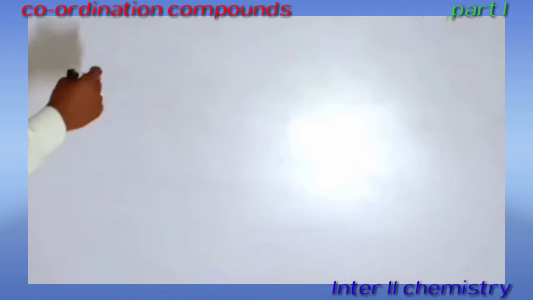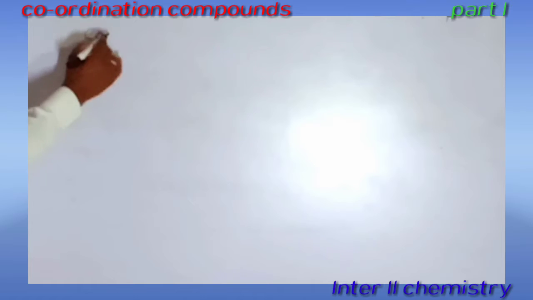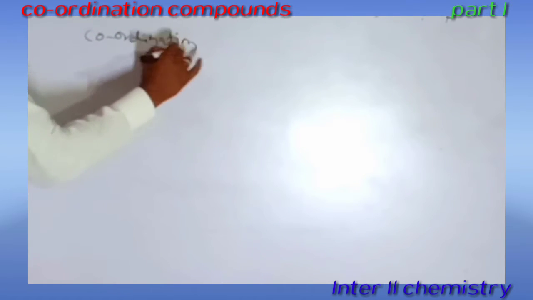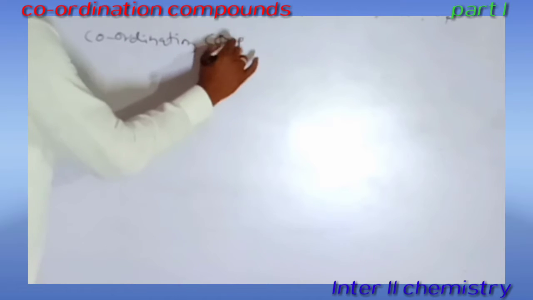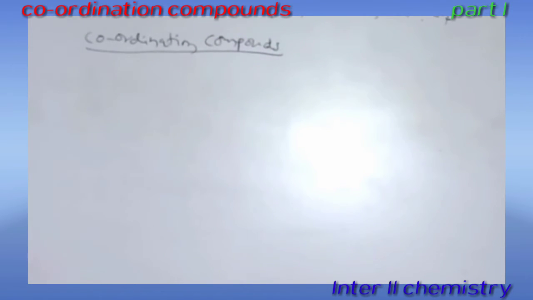Next, another one is the coordination compounds or complex compounds. Yes, this is also similar to the double salt.